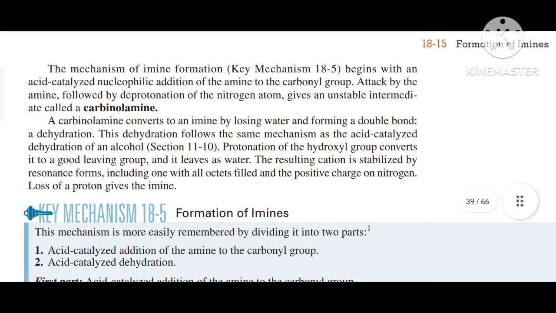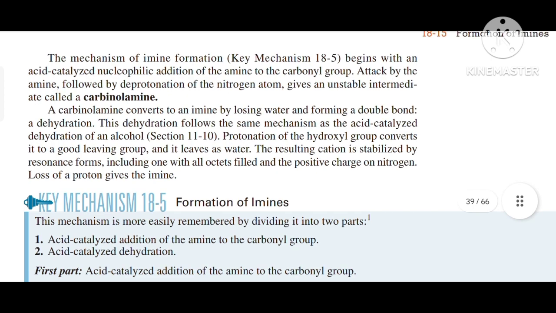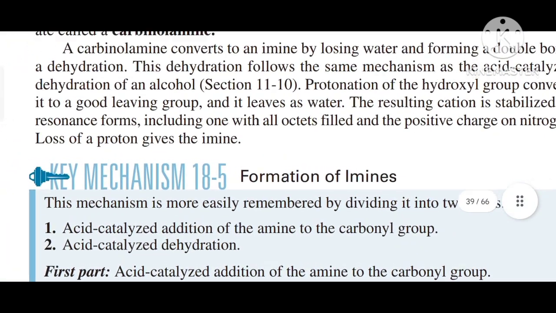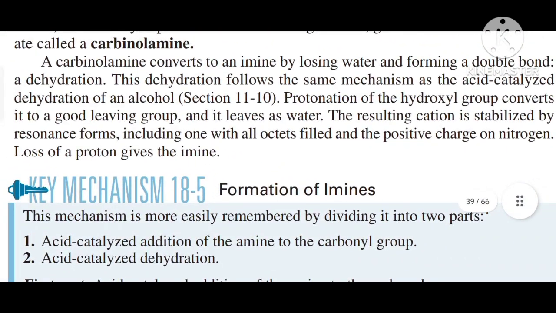The mechanism of formation of imine begins with an acid catalyzed nucleophilic addition to the carbonyl group, attack by the amine, followed by deprotonation of the nitrogen atom, which gives the unstable intermediate, that is carbinolamine. The carbinolamine converts to imine by losing water and forming a double bond, a dehydration. This dehydration follows the same mechanism as acid catalyzed dehydration of an alcohol.